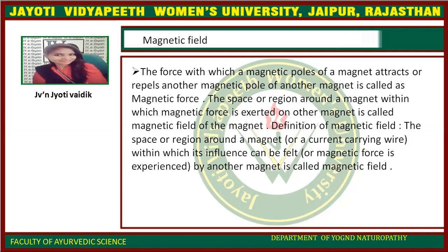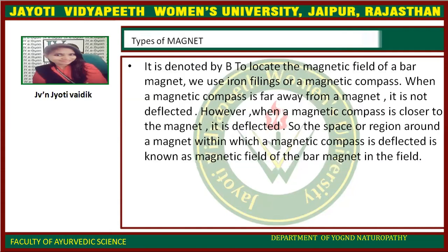Definition of magnetic field: the space or region around a magnet or a current carrying wire within which its influence can be felt, or magnetic force is experienced by another magnet, is called magnetic field. It is denoted by B.